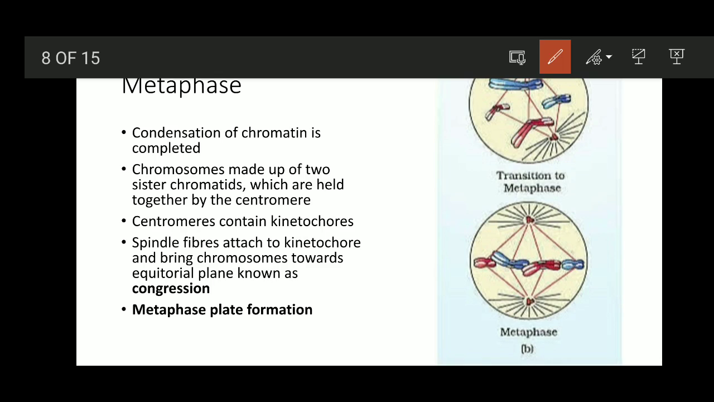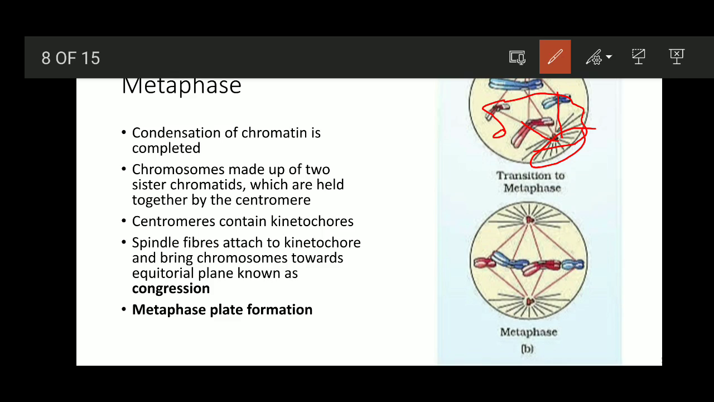If you see here, initially in the early metaphase stage, the chromosomes are scattered in the cytoplasm, and these are the spindle fibers which are initiated by the centriole and astral rays. They are going to bind to the chromosomes. Can you see here, from the opposite poles? The chromosomes are made up of two sister chromatids held together by the centromere, and the centromere contains a region known as the kinetochore.